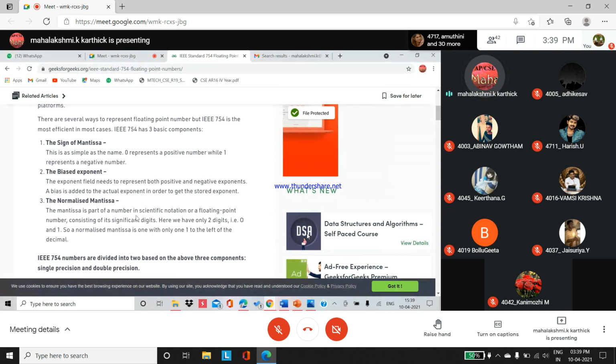Normalized mantissa: the mantissa is a part of a number in scientific notation. Scientific notation is nothing but a single digit before the decimal, sorry, here you have to say binary point. A single digit before the binary point has to be placed, and that should be a non-zero value, not leading with a zero. So scientific notation of a floating point number consists of the significant digits. Here we have only 2 digits, zeros and 1, because we deal with binary calculations, the floating point values. Normalized mantissa is one with only 1.